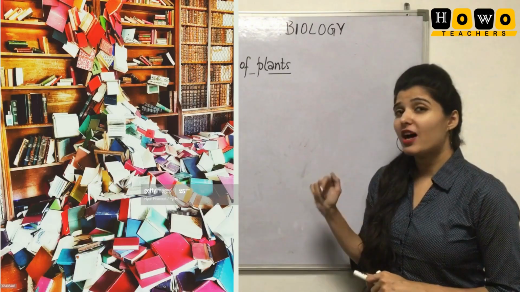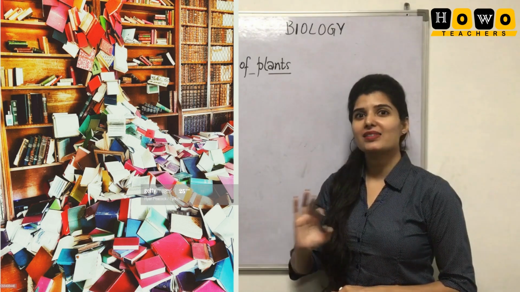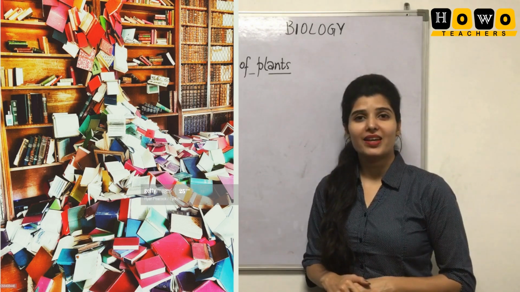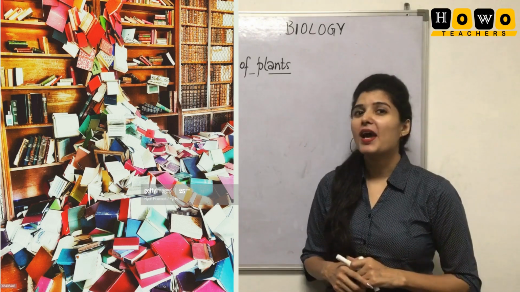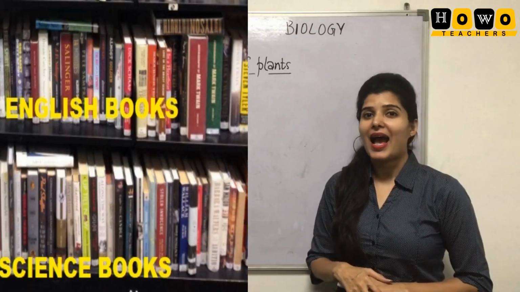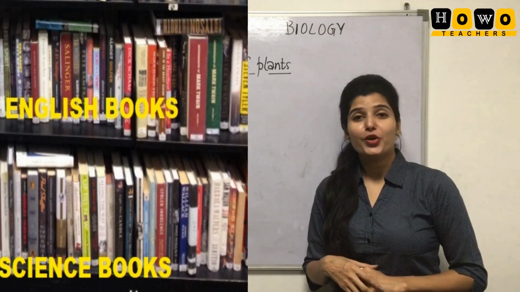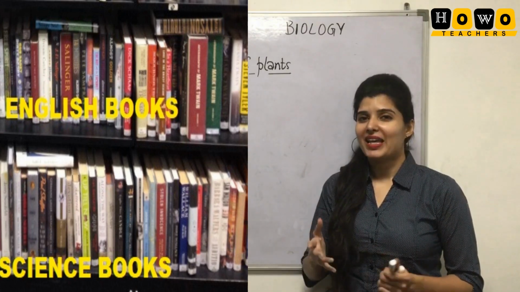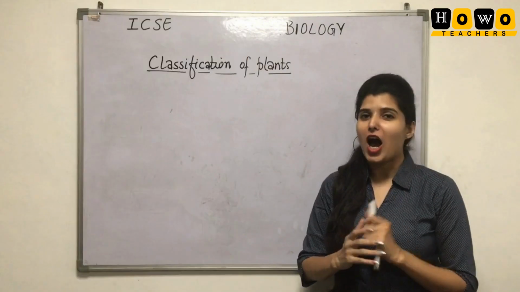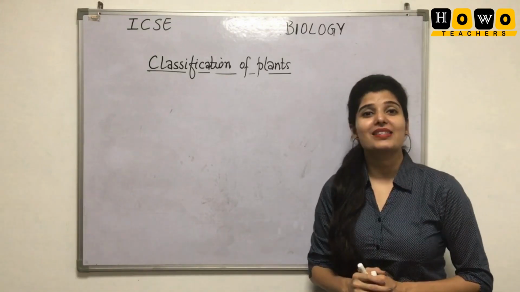If you have many books with you, students, and no subject, no class, everything is mixed here, can you find your biology book easily? Quite difficult, isn't it? But if I give you the books of only your class, and also labeled with the subjects, won't it be easy for you to find your biology book? Yes, it will be easy. So this systematic arrangement of things, and here the systematic arrangement of living things, is known as classification.